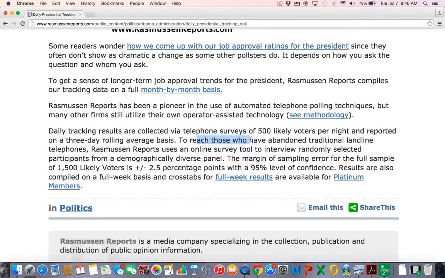To reach those who have abandoned traditional landlines, it uses an online survey tool to interview randomly selected participants from a demographically diverse panel. Well, that's better than just the way they used to do it with telephone surveys, but it's still not good enough to put much meat and potatoes, as my grandmother would say, into this.